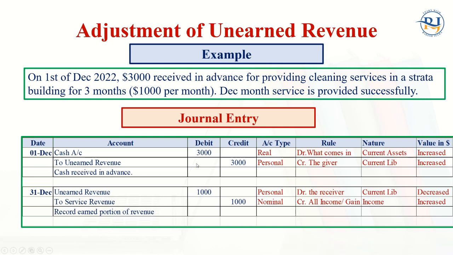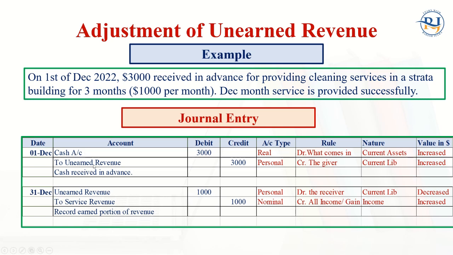But in this case, on 31st of December, this adjustment is required because we are going to close the books of accounting for reporting purposes, and the financial statement, the profit and loss account and balances should be accurate. Unearned revenue account debit to service revenue means the revenue of this year should be recorded this year, right? So this is the general entry that we have made.